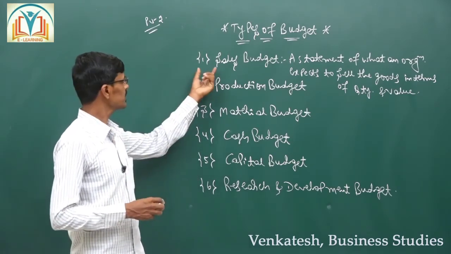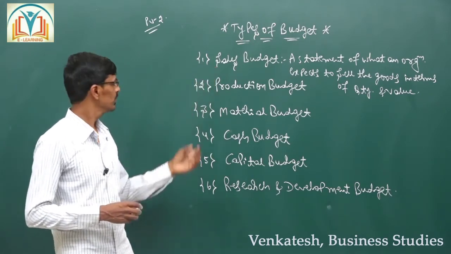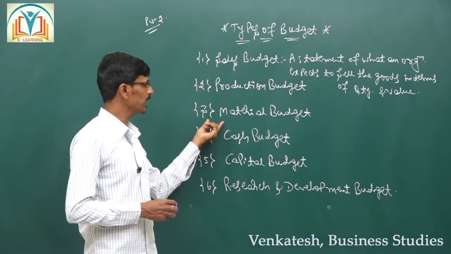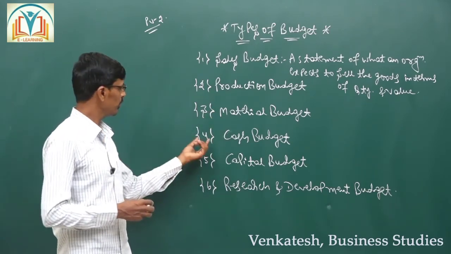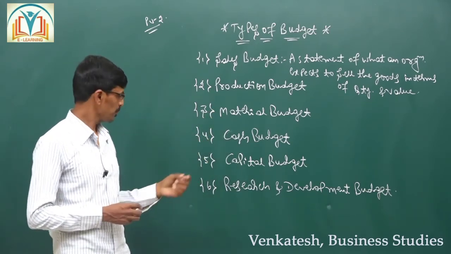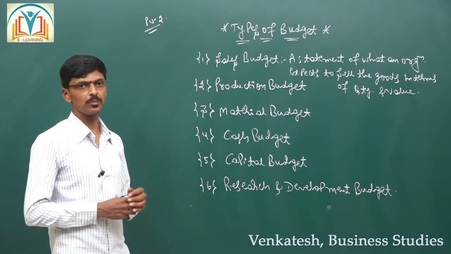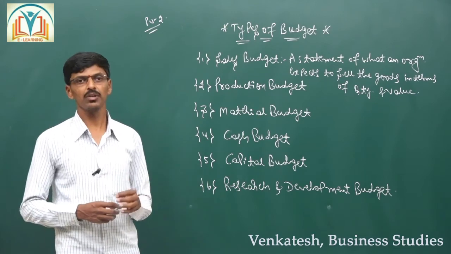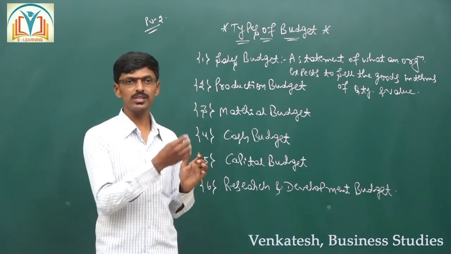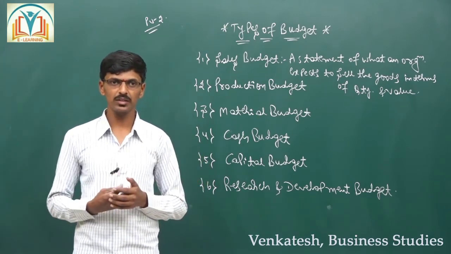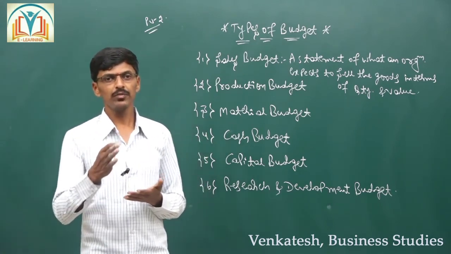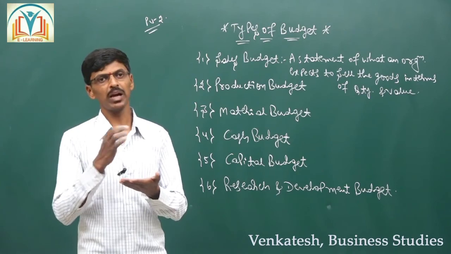The first is sales budget, second is production budget, third is material budget, fourth is cash budget, fifth is capital budget, and the sixth is research and development budget. These are all the types of budget which are to be prepared by different departmental managers.